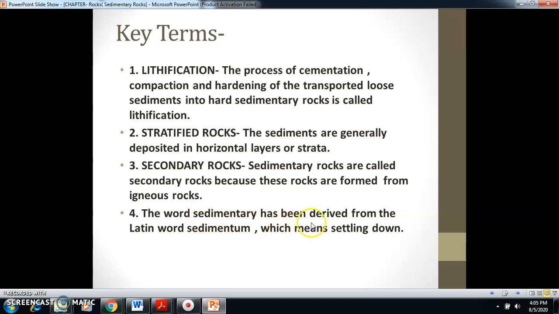The word sedimentary has been derived from the Latin word sedimentum, which means settling down. Here we can say when a river brings sediment from the mountain, the river settles down all the sediments in horizontal layers, and at that time the sediments are in loose form, but due to cementation and compaction, the loose sediment turns into hard sedimentary rocks.